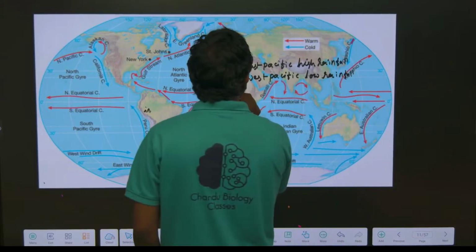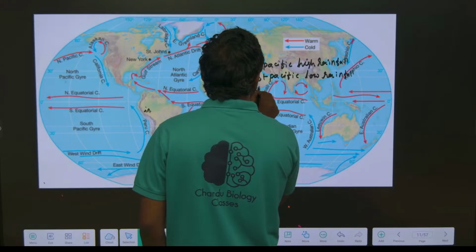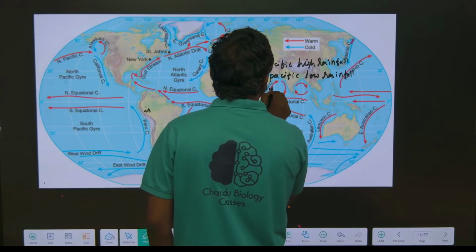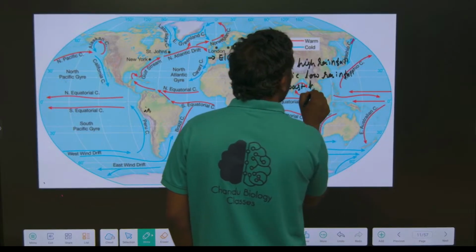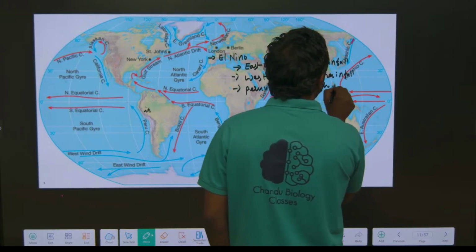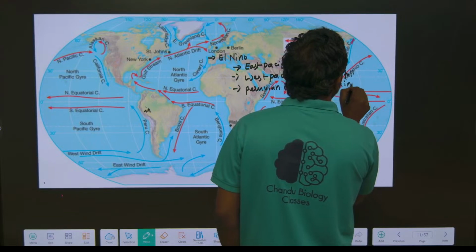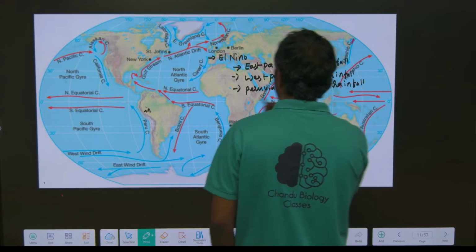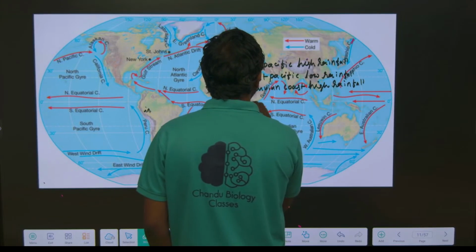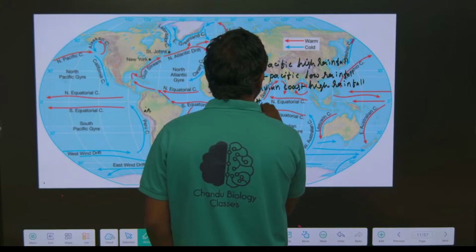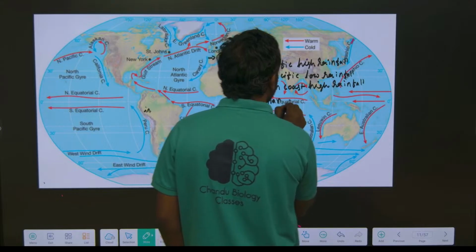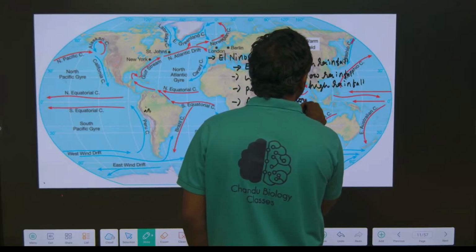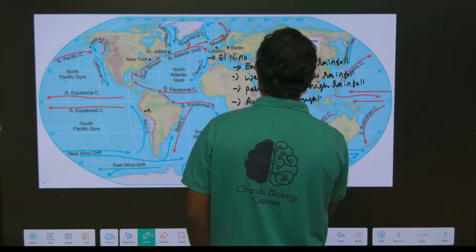Peruvian coast: high rainfall. Australian coast: drought created.